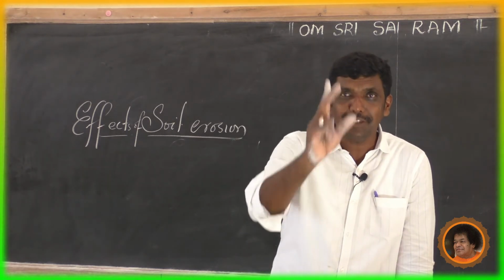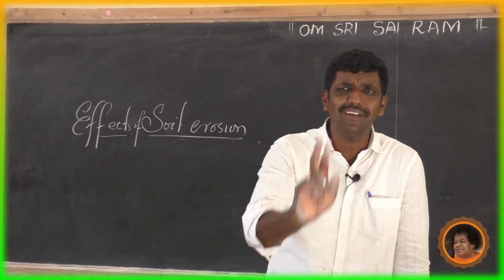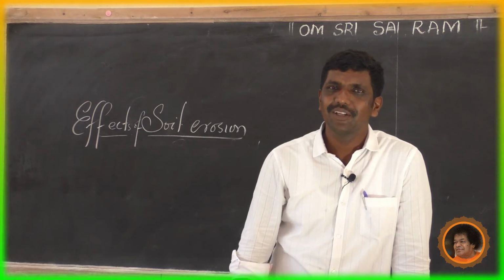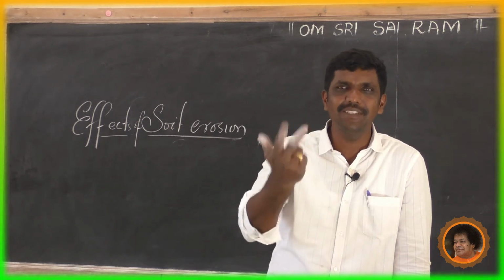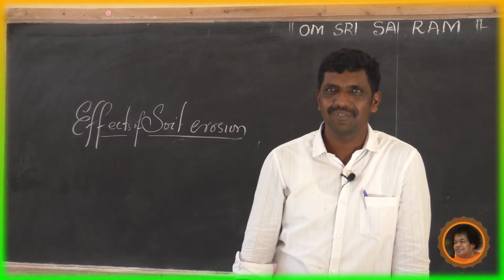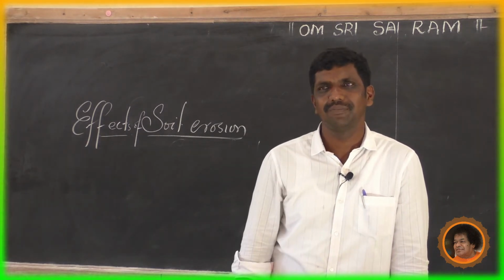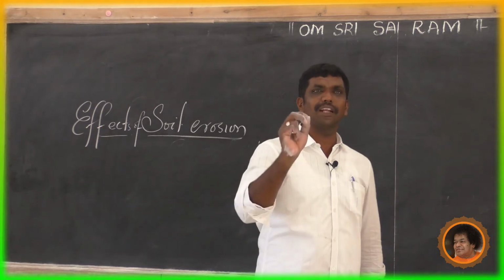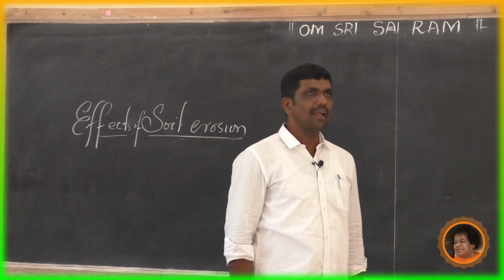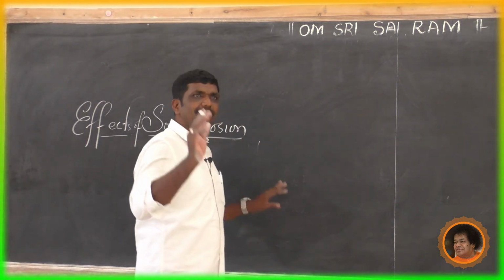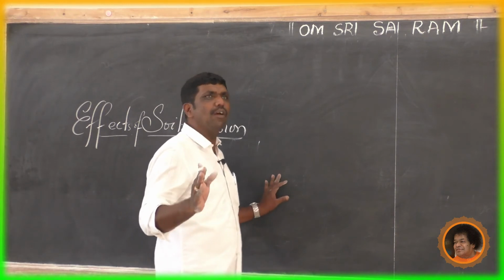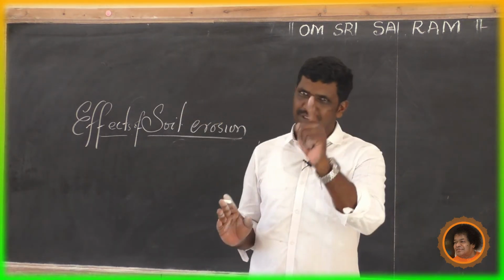If the soil loses its fertility, you cannot grow anything. So the first point is loss of fertility and fall in agricultural productivity.